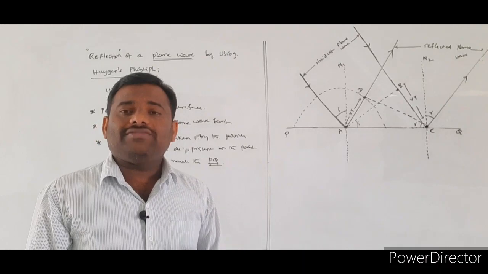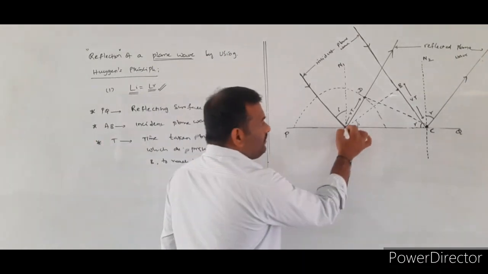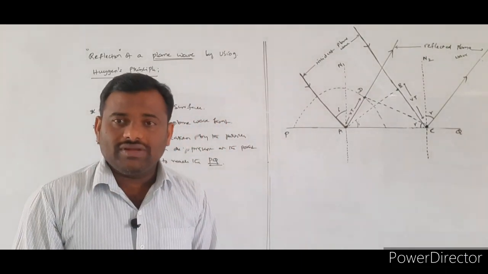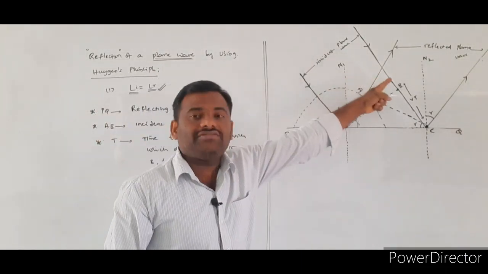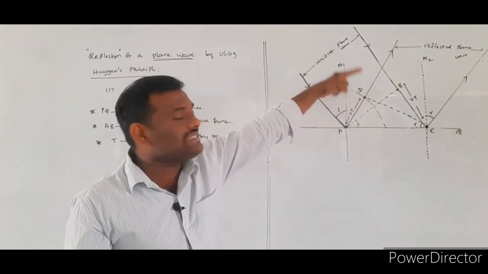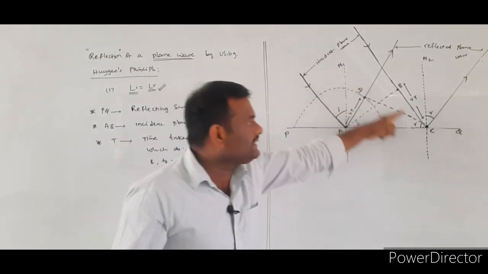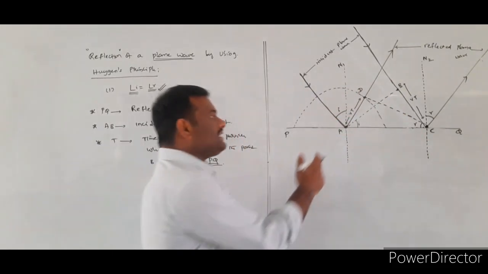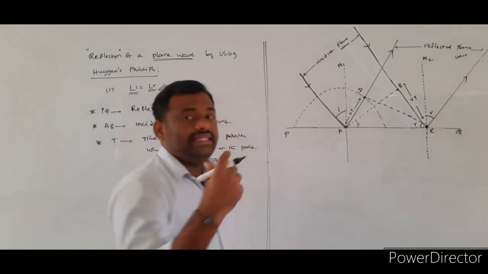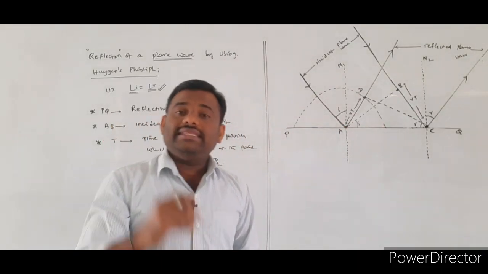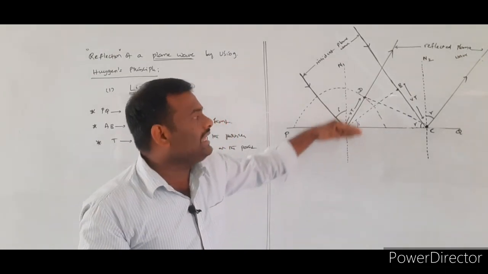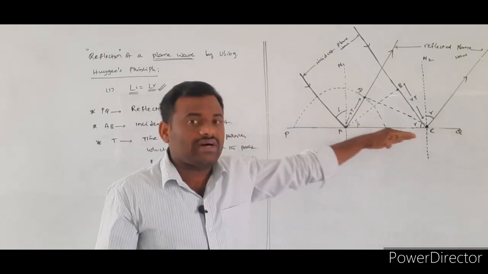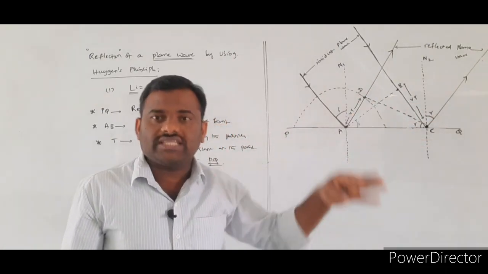In that time interval of capital T seconds, the particles which strike the PQ surface earlier will be producing the secondary wavelets. These secondary wavelets travel into the same medium in the backward direction. Why? Because the considered surface is a reflecting surface, so no refraction takes place.